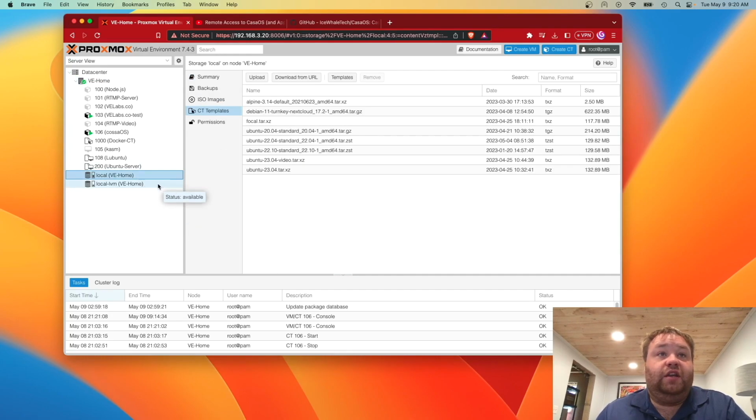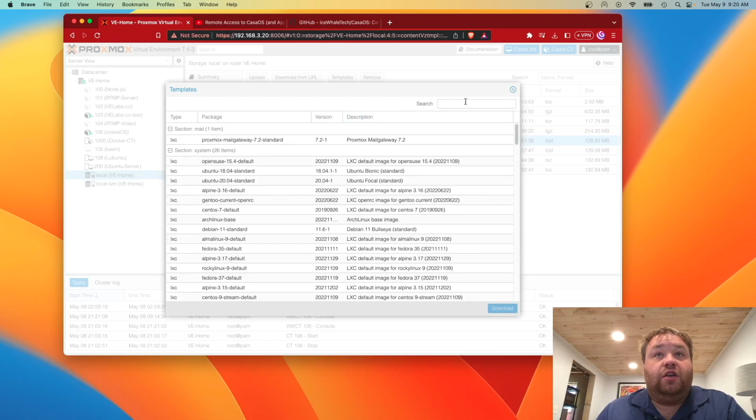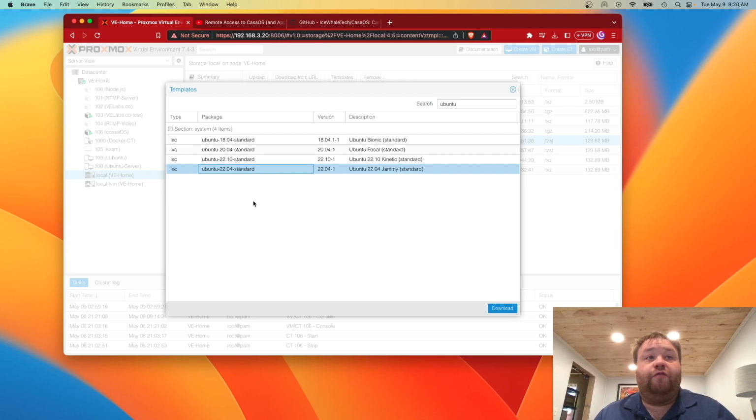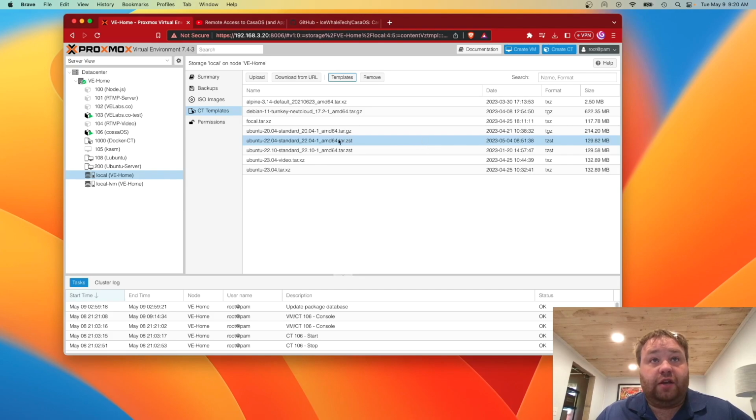So the first thing we need is an image, and we actually have our image. But if you don't know how to get your image, you're going to go up here to template. You're going to search for what you want. In our case, it's going to be Ubuntu, and this will give you all of the different Ubuntu distributions. 22.04 is the latest LTS release at the time of making this video, and 23.04 just came out. So we're going to use 22.04. So if you don't have it, click download and it'll show up here just like mine is.